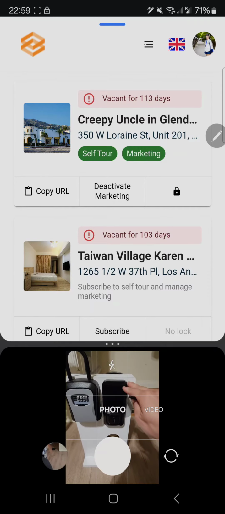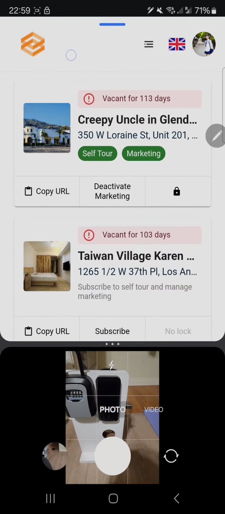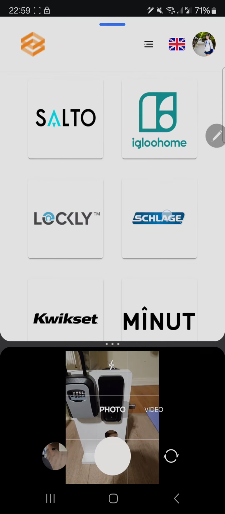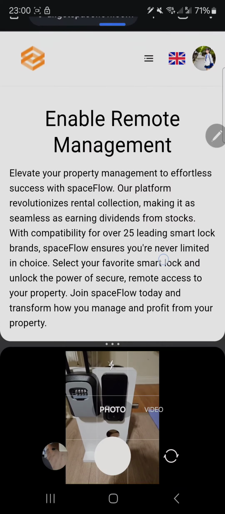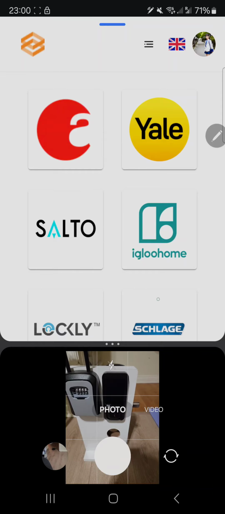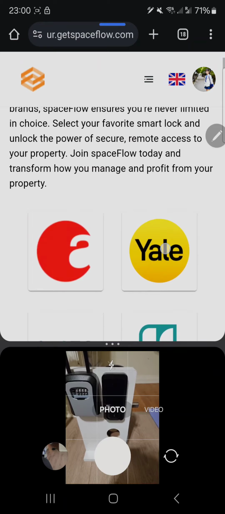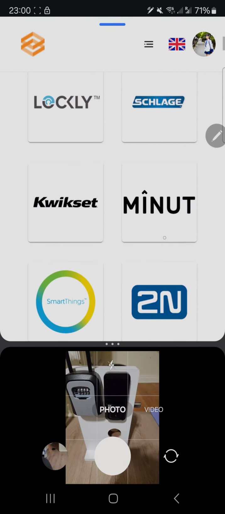Currently the brand of this smart lock is Quickest, and we support a wide range of brands. The full support list, you can see in the smart lock tab. If you want to enable remote management, you need a smart lock. And no worries, we support more than 25 brands over here, like the main brands August, Yale, Lockly,